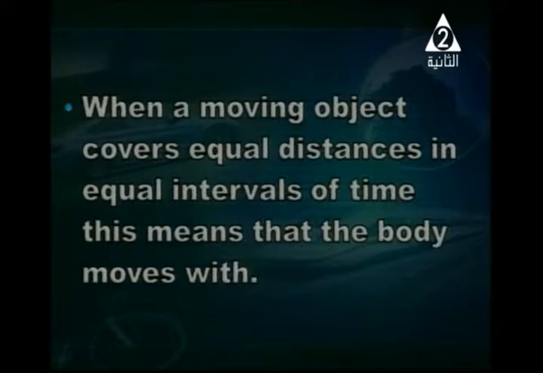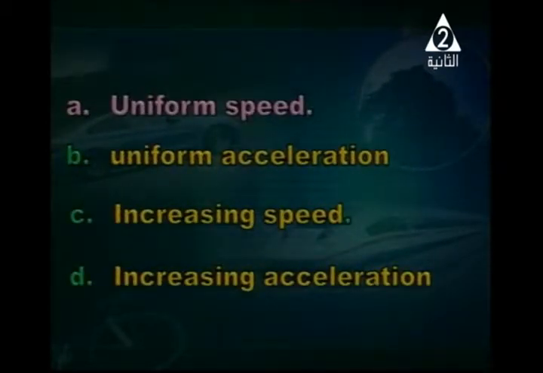Catch this question with me, Hazem. When a moving object covers equal distance in equal intervals of time, this means that the body moves with equal speed. Do you have the first one, uniform speed, or uniform acceleration, or increasing speed, or increasing acceleration?